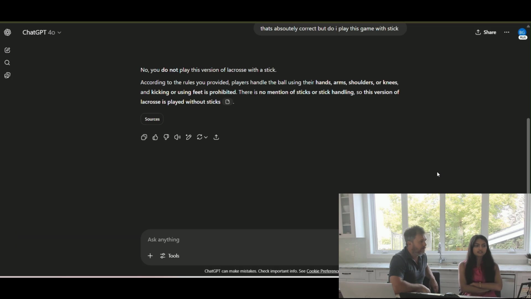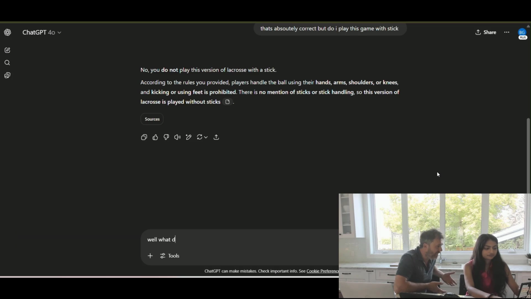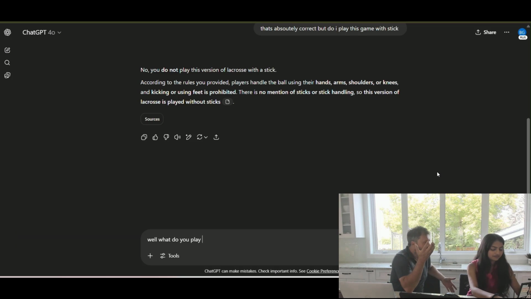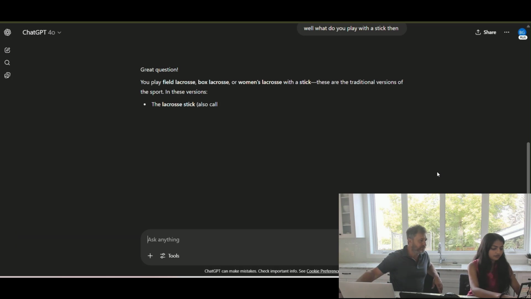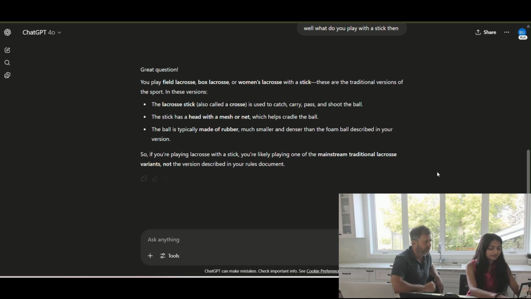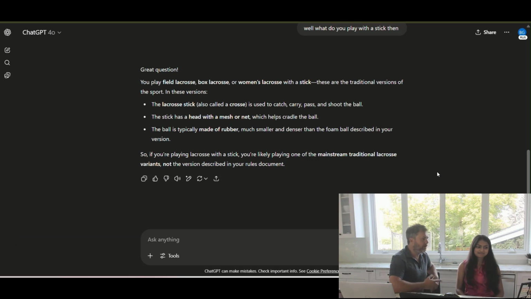Let's see. Oh, wow. It says you do not play this version of lacrosse with a stick. Now let's try to get it to actually confess that this is wrong. So you could say, well, what do you play with a stick then? And it points out you play field lacrosse, box lacrosse, and women's lacrosse with a stick. These are traditional versions of the sport.